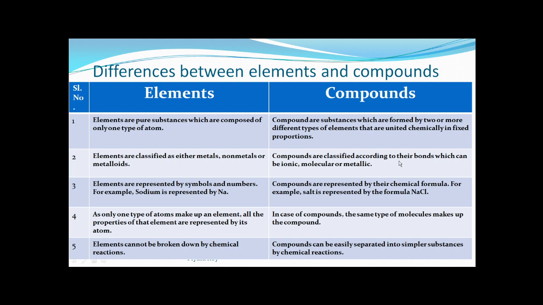So there are different kinds of compounds which can be classified according to their bonds. The chemical bonds can be of different types. It may be ionic, molecular or metallic. So in this manner we can classify the compounds.